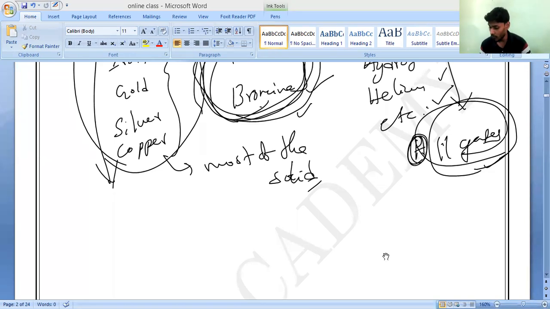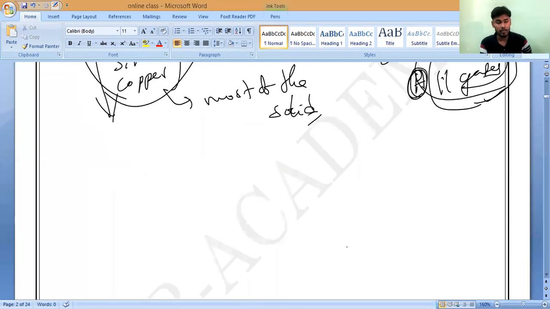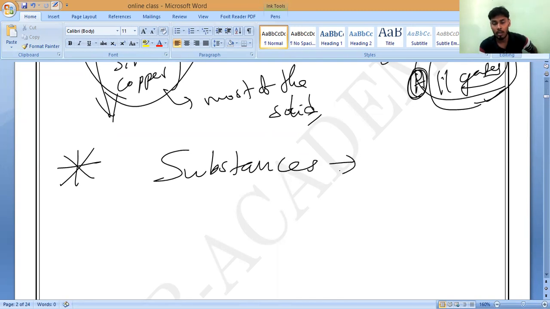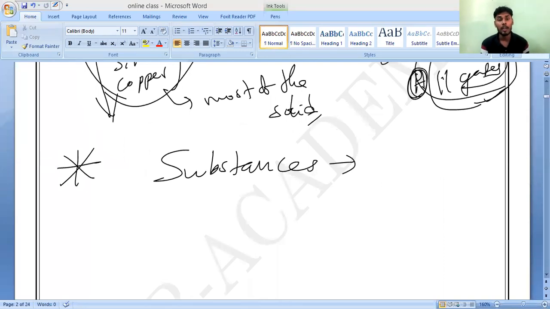Now if you observe our surroundings, are elements present more, or is a combination of elements present more? Combinations of elements are more. That is what I am saying. In our surroundings, most of the matter, whatever substances are present, are mixtures of elements. So most of the substances around us are made up by the combination of two or more elements. That is what you have to remember.